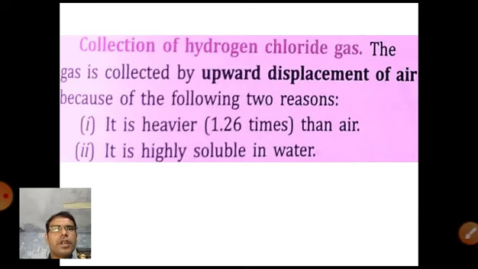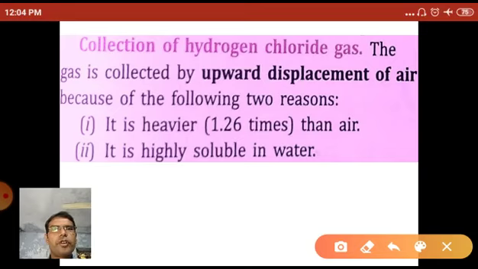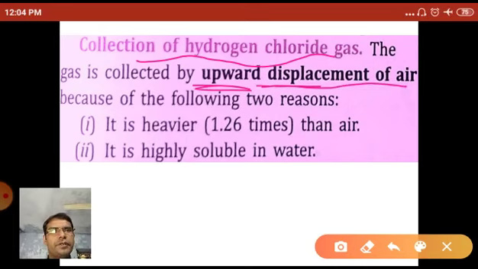Now next, collection of hydrogen chloride gas. Hydrogen chloride gas is always collected by upward displacement of air. Why? Because, as you know, hydrogen chloride is heavier than air, so it displaces the air in the upward direction.